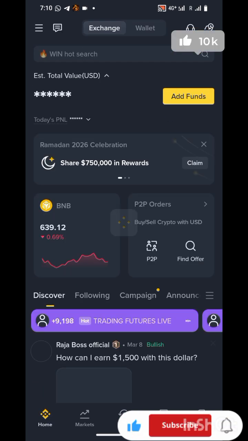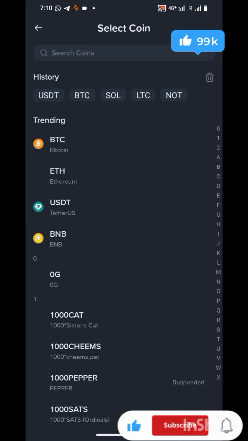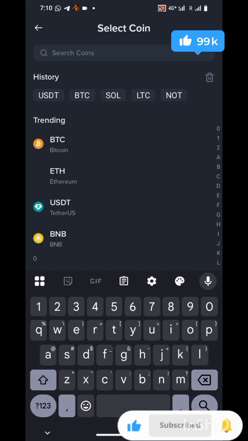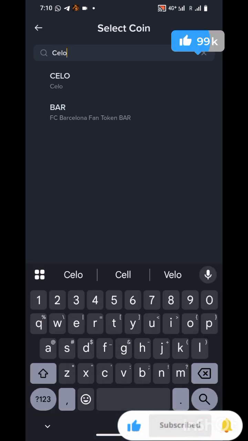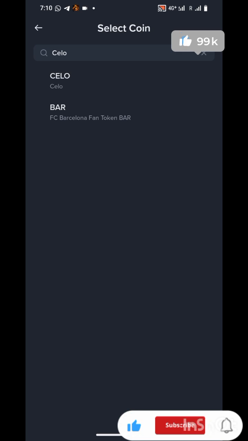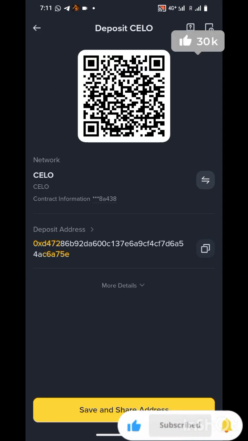So click on add funds, on chain deposit, then search the network that we are looking for, Celo. So this is it. You click on it. This is it. So you click on the Celo network, select, and you copy.